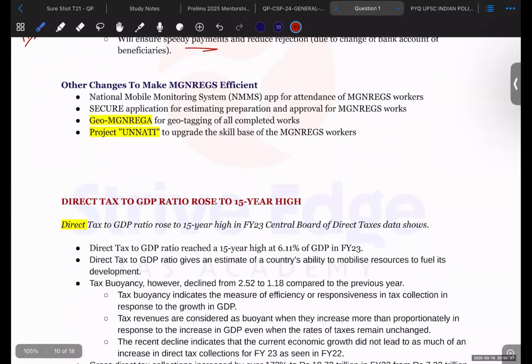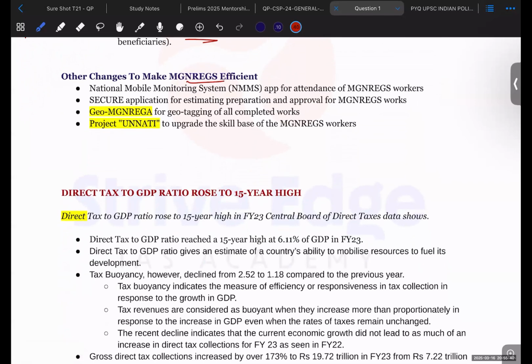So other changes that have been made with respect to Manrega are the National Mobile Monitoring System. The National Mobile Monitoring System app has been launched in order to maintain the attendance of the Manrega workers. Secure applications have been established in order to prepare and approve Manrega works. Okay, so whatever work there will be, it will be put on the secure application. Geo Manrega is for geotagging of all completed works. So whatever work the Manrega workers do, if the work is complete, then a geotag is issued for those works, so that it will be visible to other people on the app.